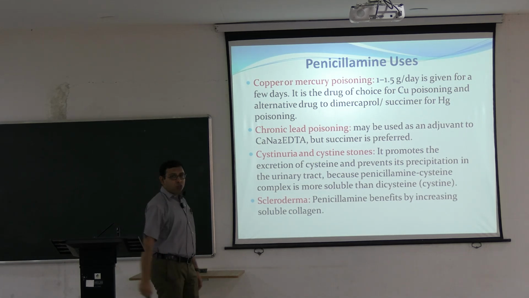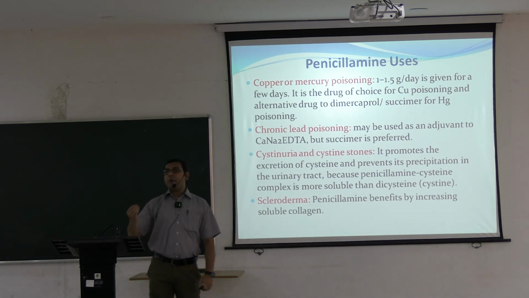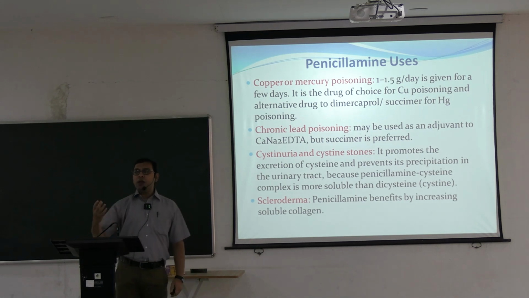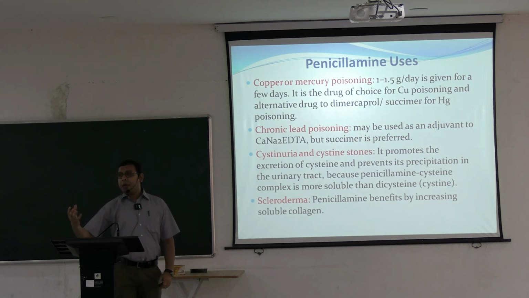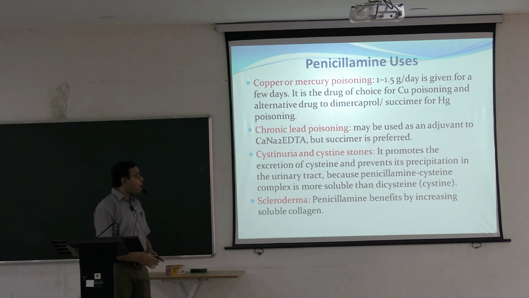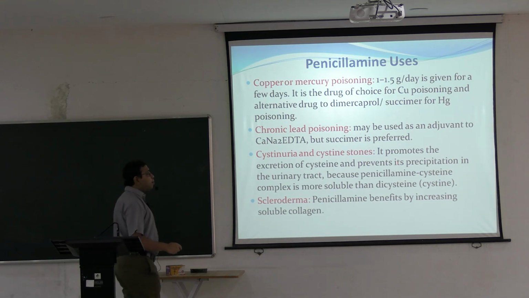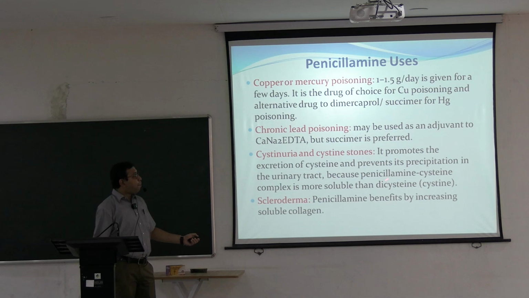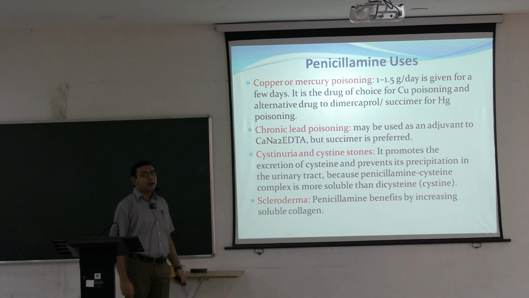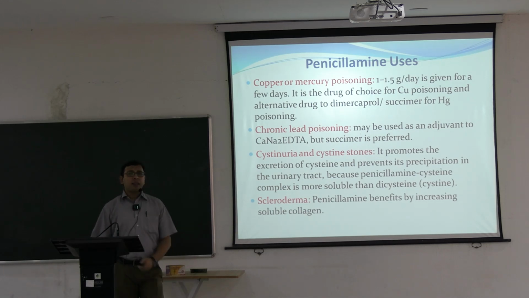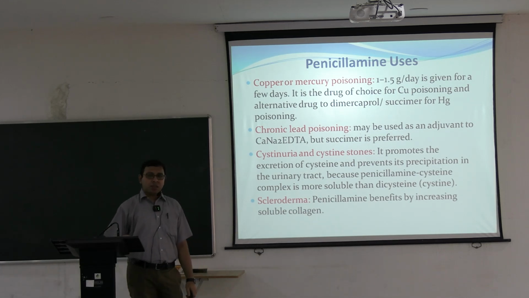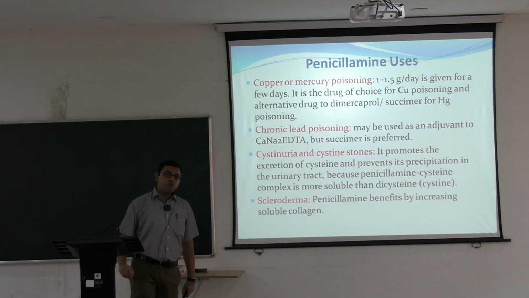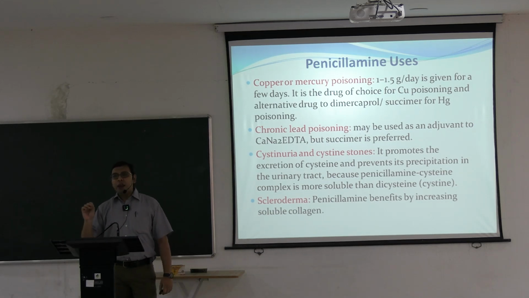Cystinuria and cystine stones. These stones can develop within the kidney. In cystinuria, more cystine comes out through the urine. When penicillamine is used, it promotes the excretion of cystine and prevents its precipitation in the urinary tract. This penicillamine-cystine complex is more soluble than dicystine.